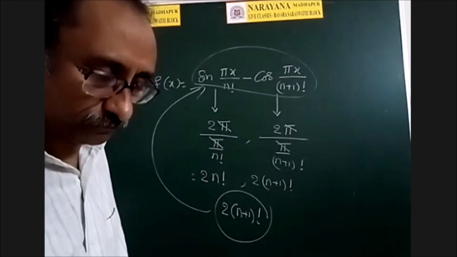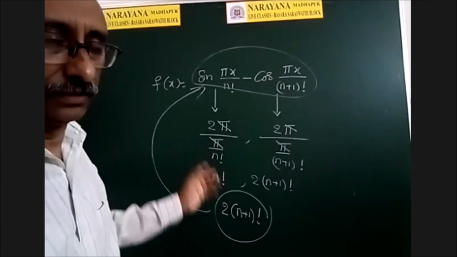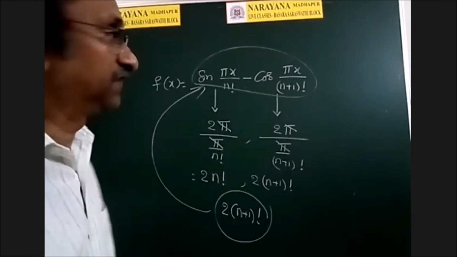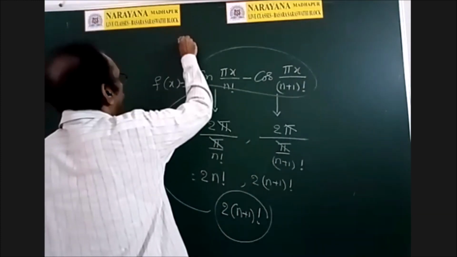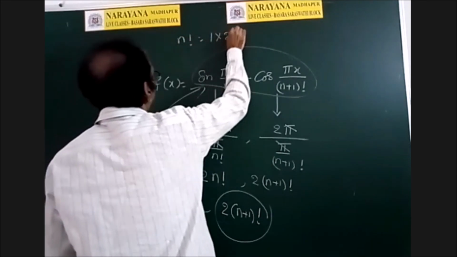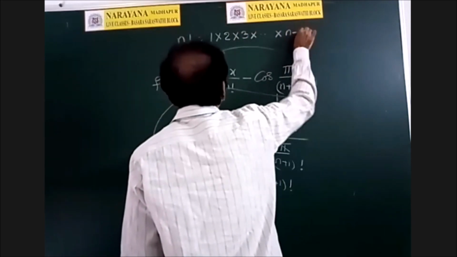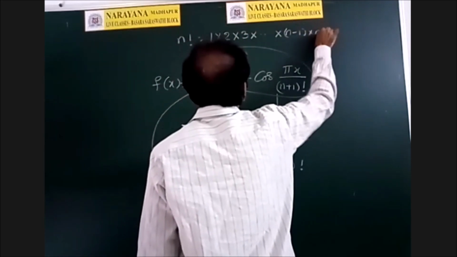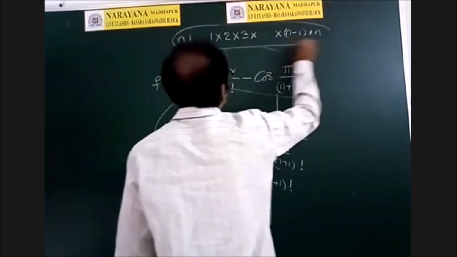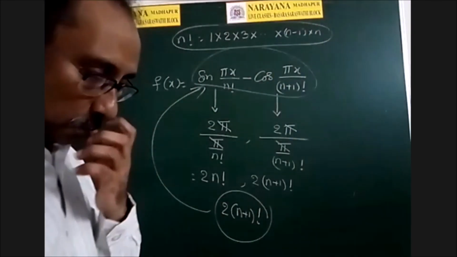Definition of factorial. We have written now. What is n factorial? 1 into 2 into 3 into so on, n minus 1 into n. So this is the definition of n factorial. Okay?